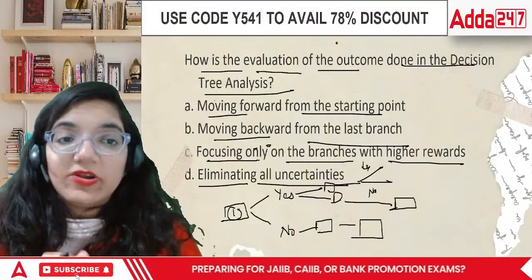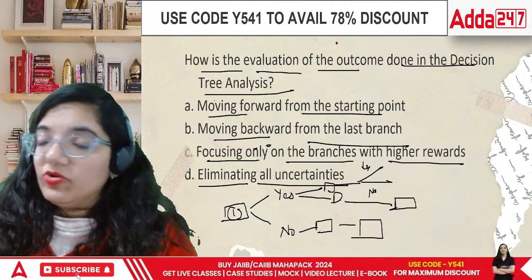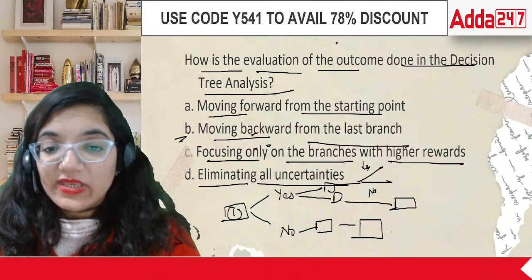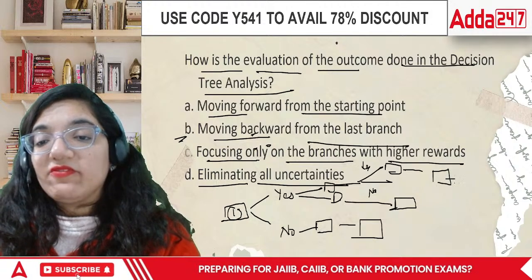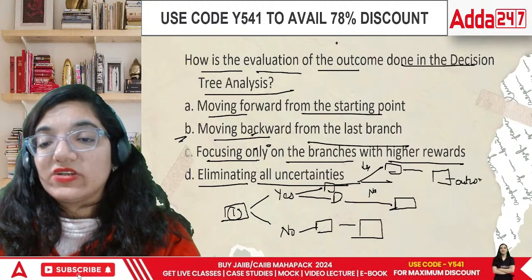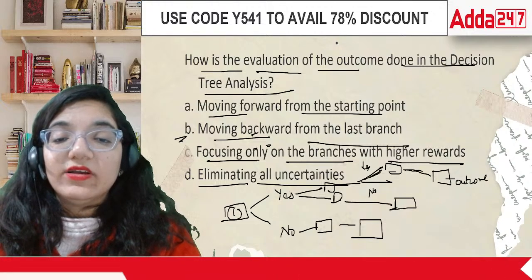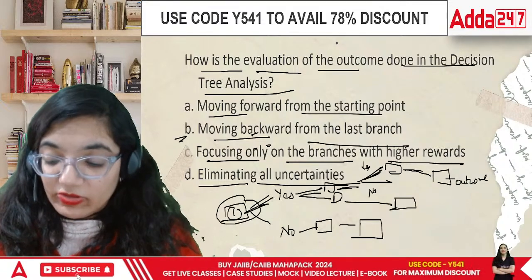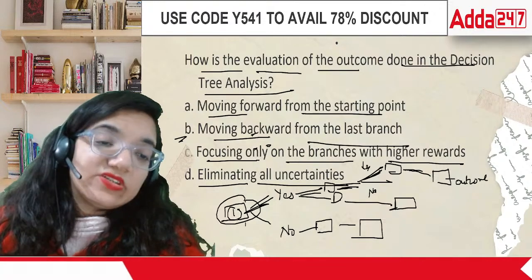When you are looking at the outcome, how do we come back to the outcome? If this was the specific outcome I was looking at, this was a yes, and this one would have led. This is my final outcome that I want to study. So from this outcome, I will study this node of all the yeses, and then I will reach the original point from where I want to start. So technically the starting can be shown in this way. That is why it is called decision tree.